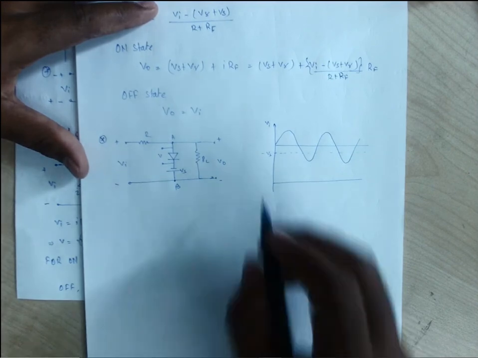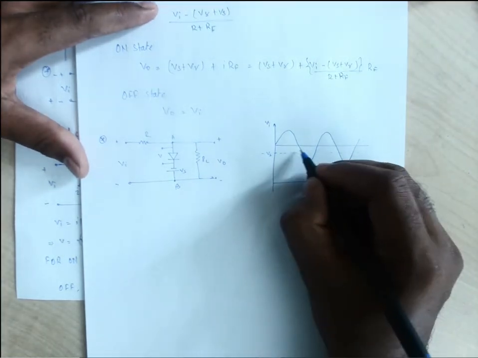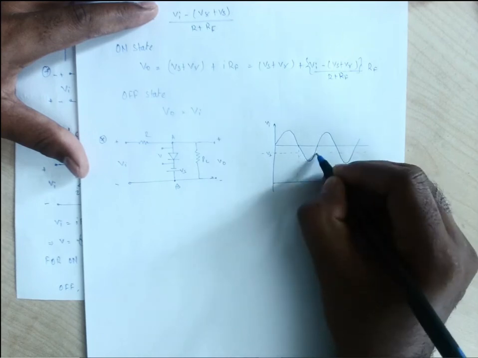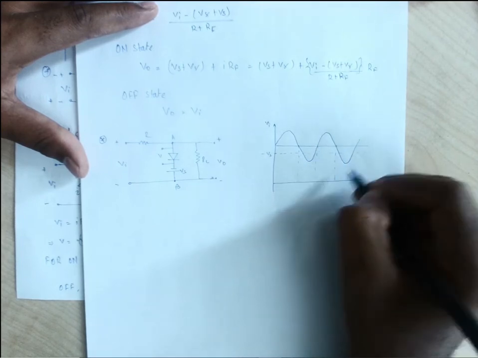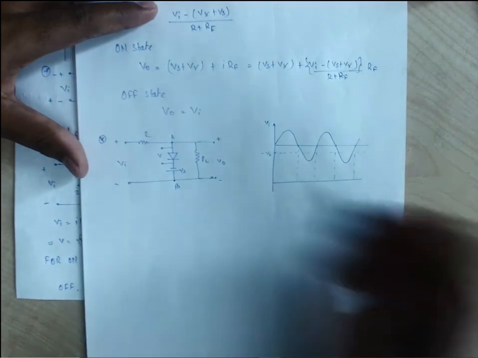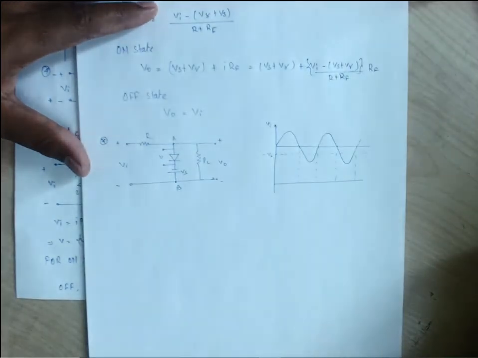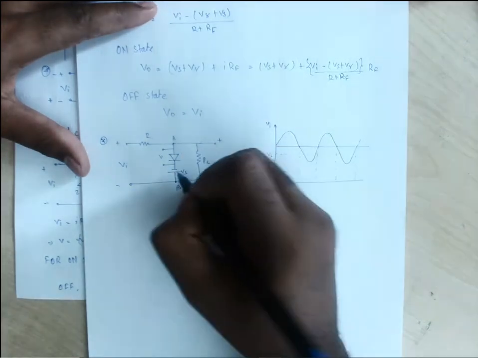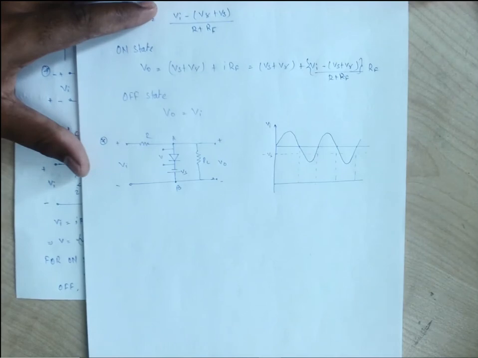So if we start our journey from this 0 value, our diode is on. Our diode is on. So the diode on means the output will be across the node A and B, whatever the voltage is connected over there.